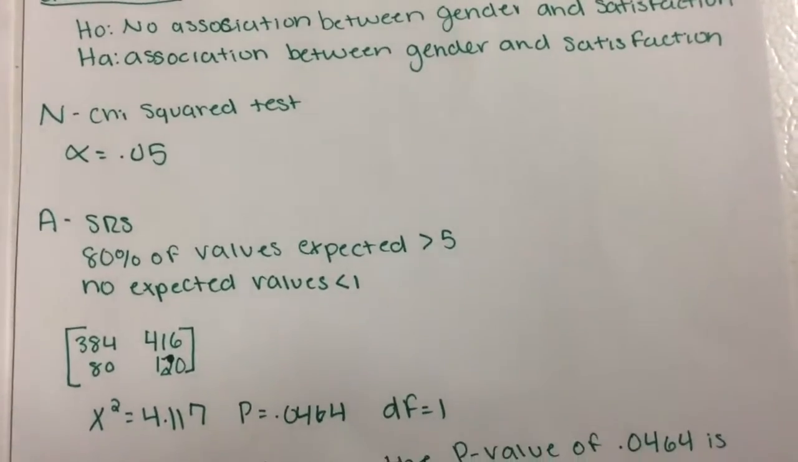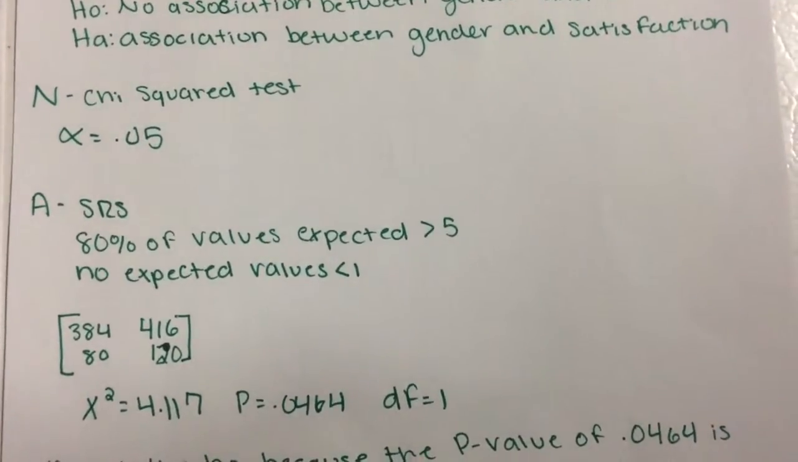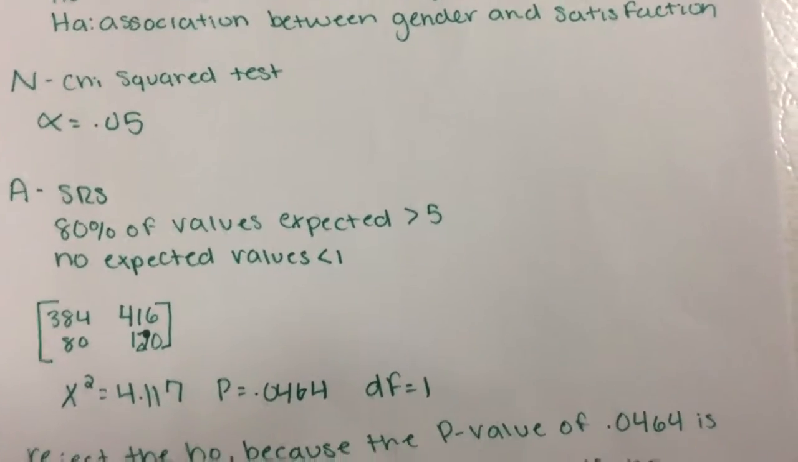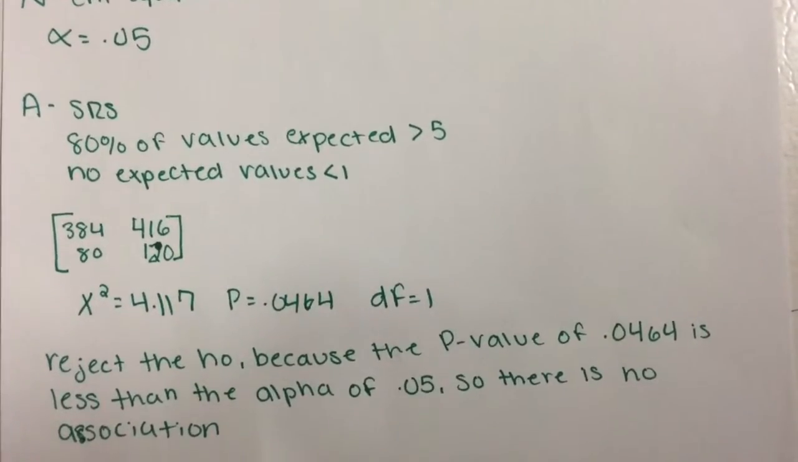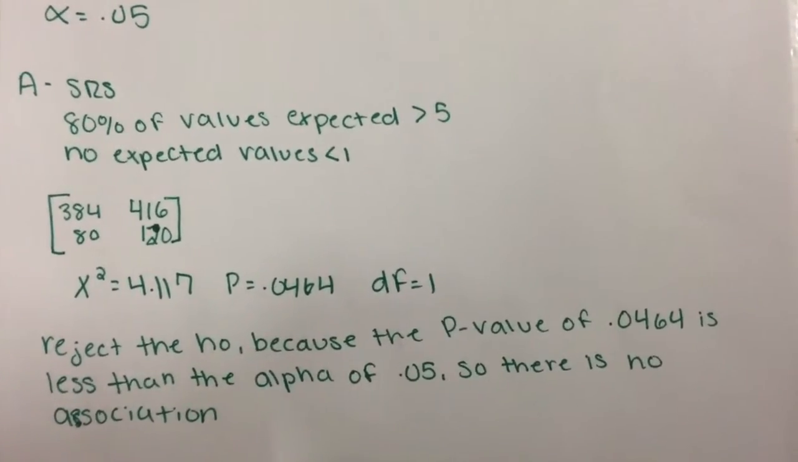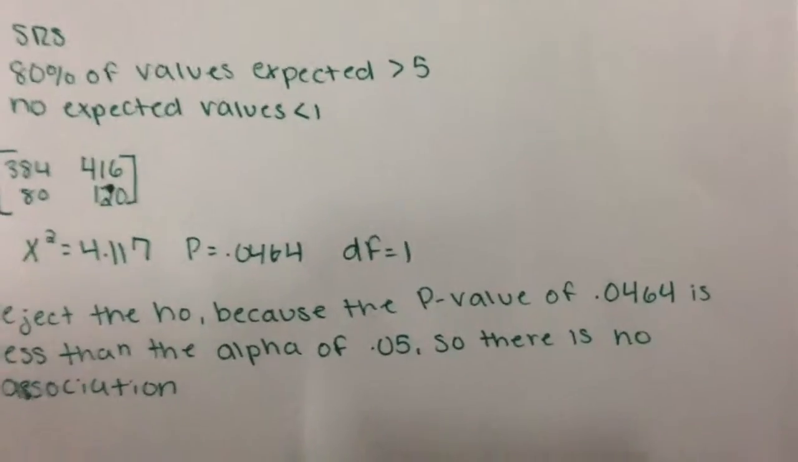The N part of the test is that it's a chi-squared test with an alpha value of 0.05. For our assumptions, we know that it's an SRS, 80% of the expected values are greater than 5, and no expected values are less than 1.